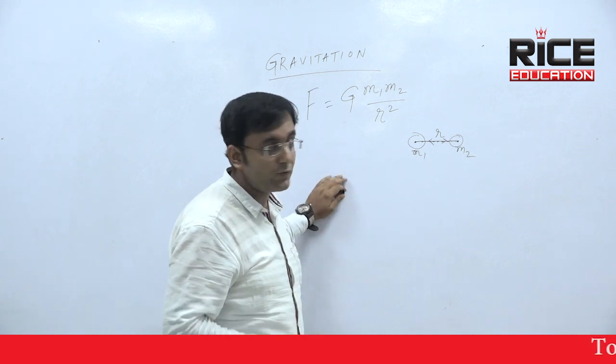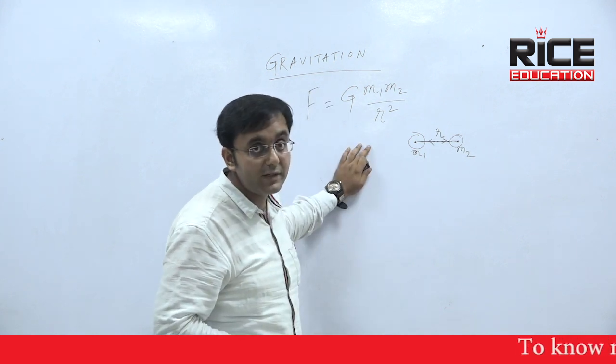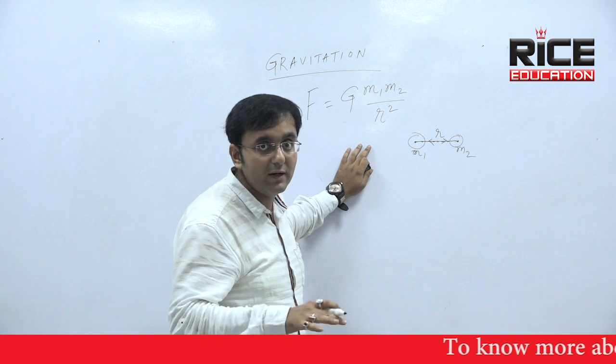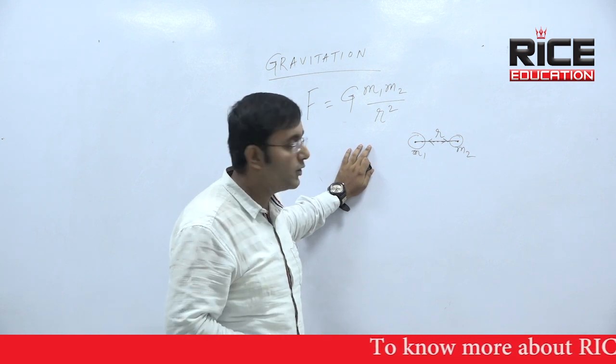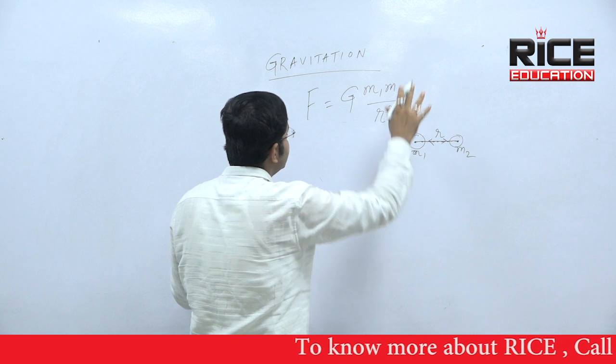So the answer can be gravitational force, because F and r square are inversely related to each other. So that is called inverse square, so that this force follows the inverse square law. Now these are the basic properties of gravitational force.